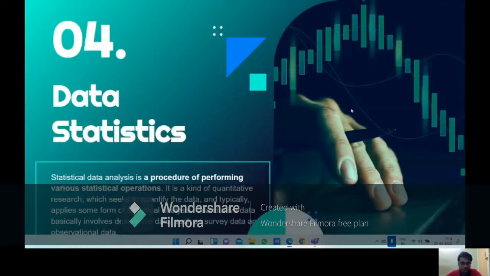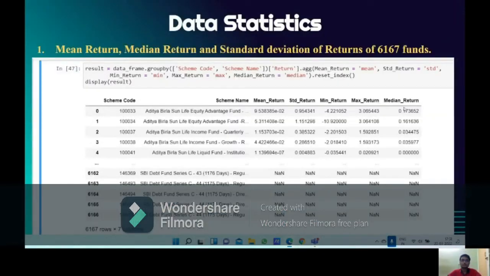Now here we come to data statistics. Statistical data analysis is a procedure of performing various statistical operations. It is a kind of quantitative research which seeks to quantify the data and typically applies some form of statistical analysis. The quantitative data basically involves descriptive data such as survey data and observation data. Now, in this data frame, you can see we have calculated the mean, standard deviation, minimum return, max return, and the median return for each fund.